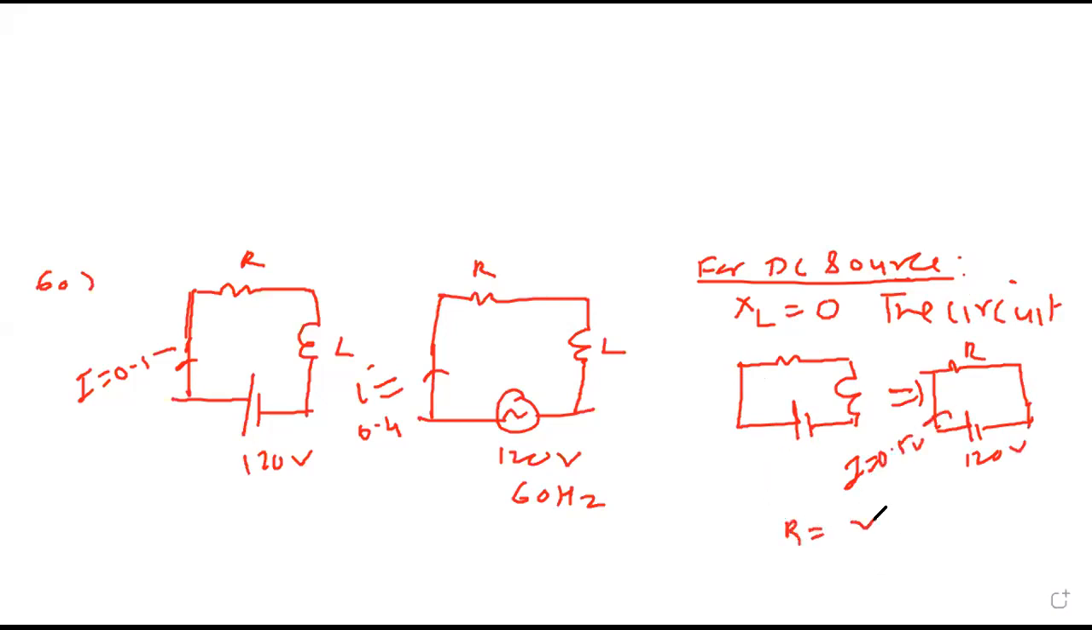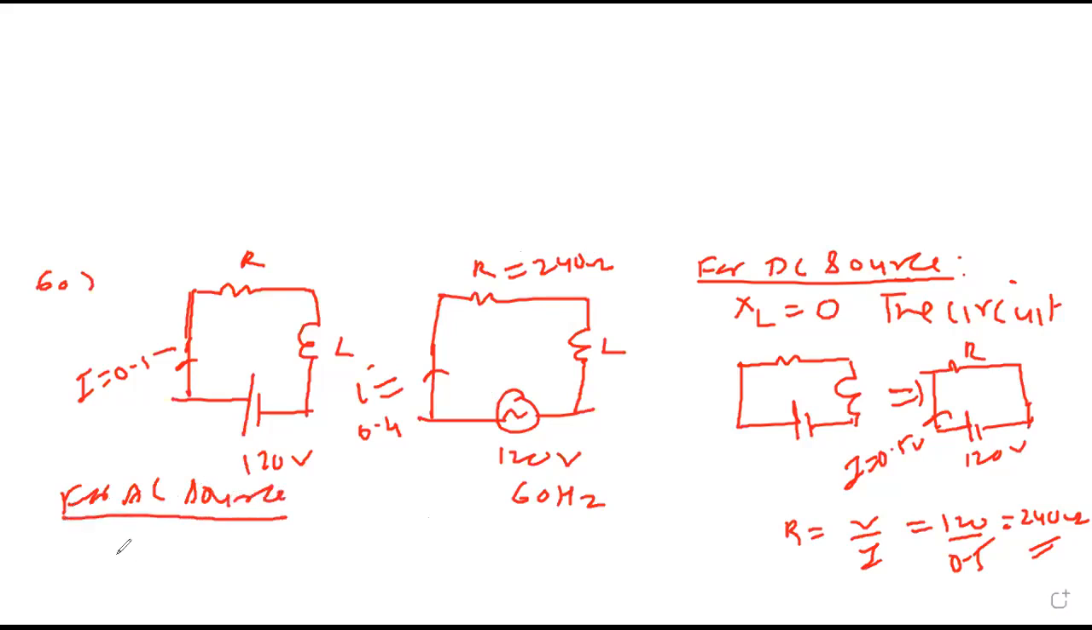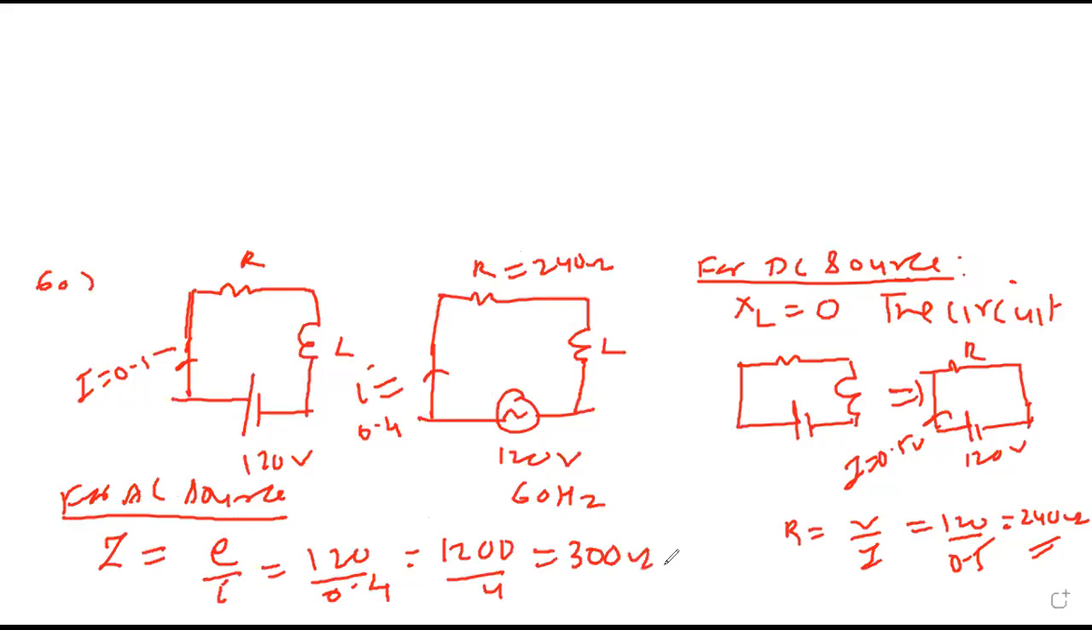Now R is voltage upon current, 120 upon 0.5 equals 240 ohm. First part clear? Yes, sir. So this is the 240 ohm I got from the first part. For an AC source, the total impedance of the circuit will be voltage upon current. Voltage is 120, current is 0.4. So it is 1200 upon 4 equals 300 ohms.